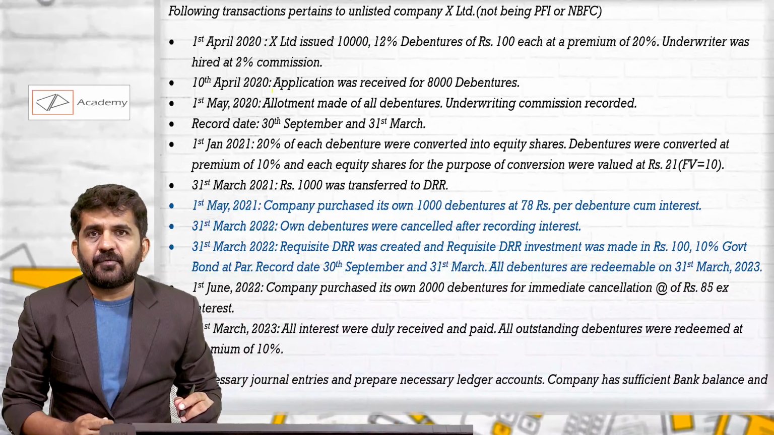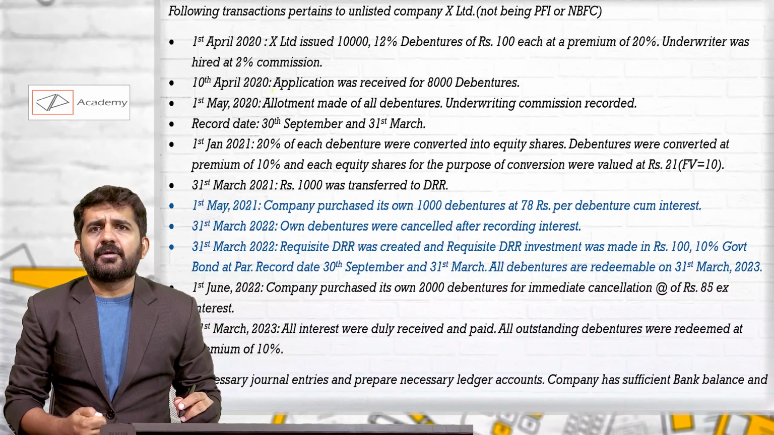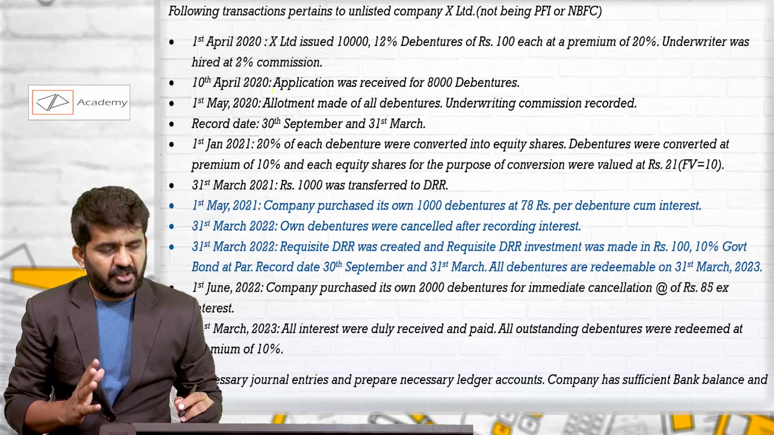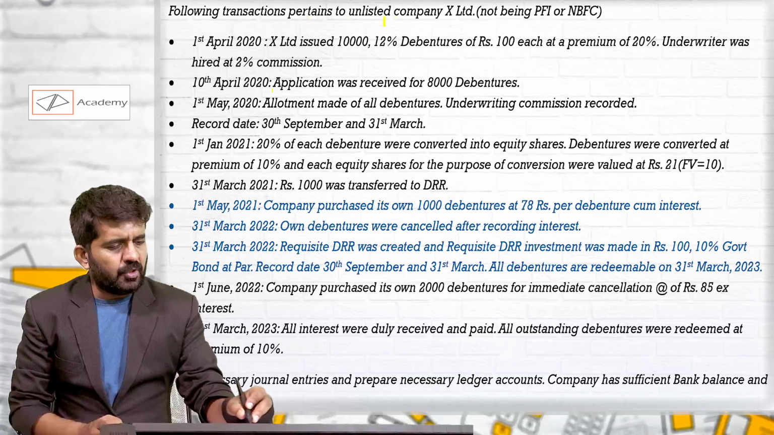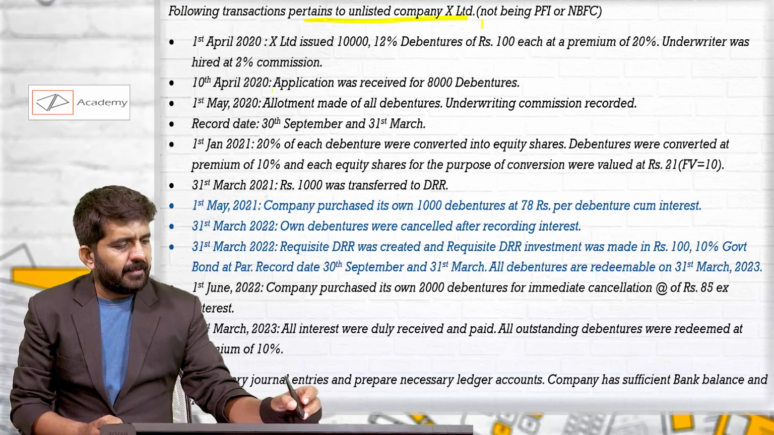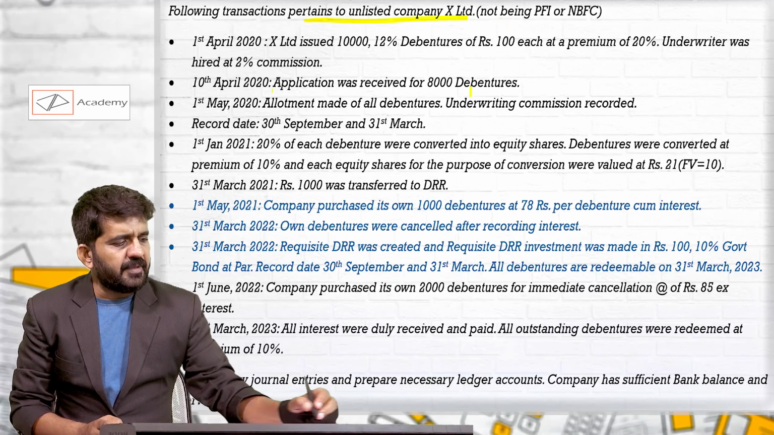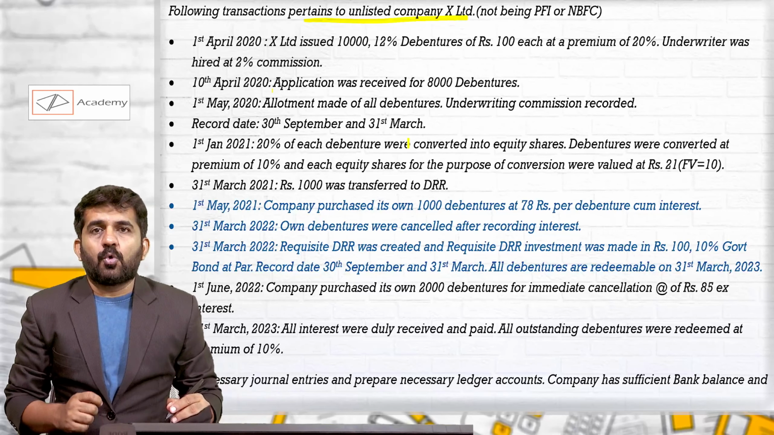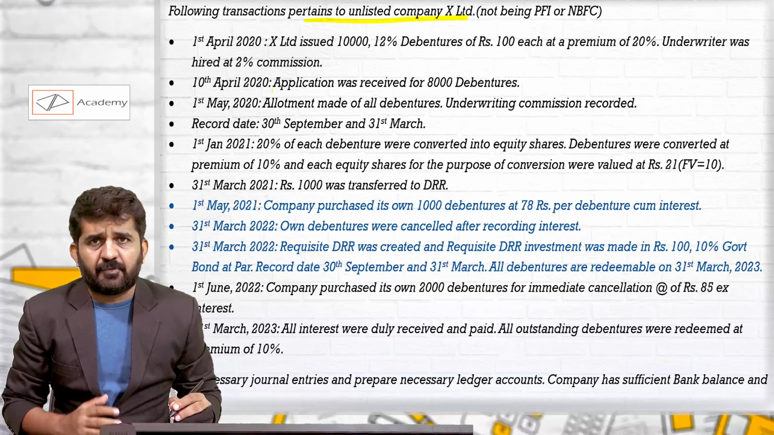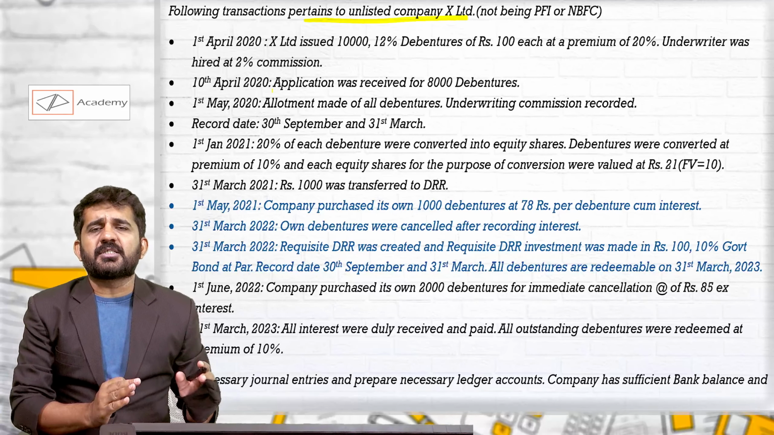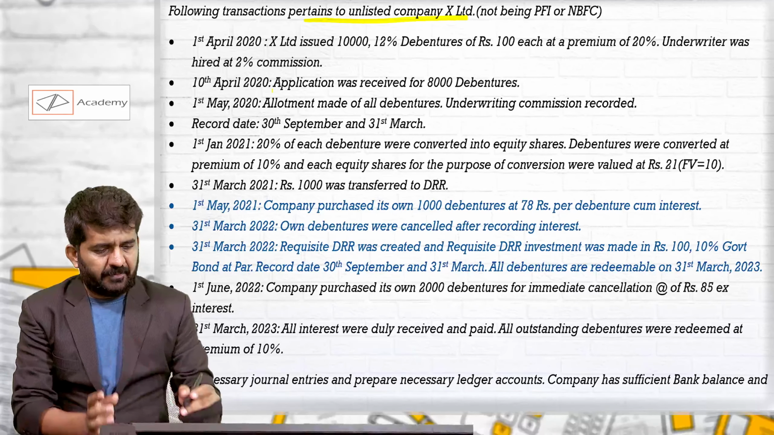In this one question of debentures, we'll practically learn majority of concepts of debentures. Let us start this question. Following transactions pertain to unlisted company X Limited, not being PFI or NBFC. So all the rules of DRR and DRR investment will be applicable to this type of company. Normally, if it is an unlisted company, these rules are applicable to them.